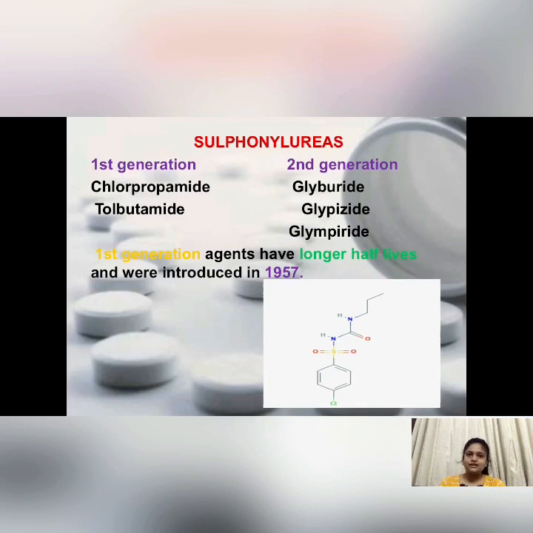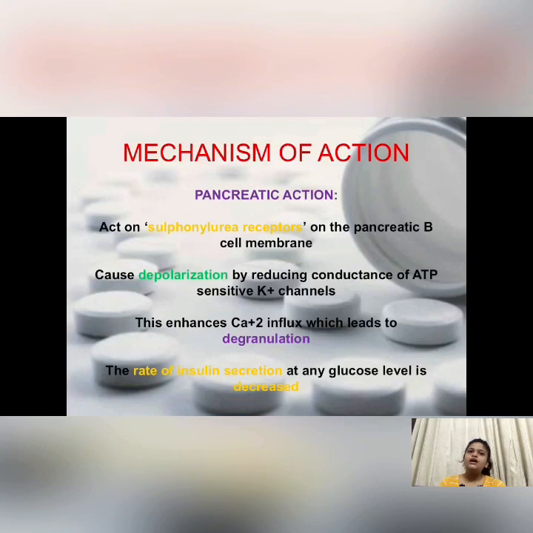Then this is the mechanism of action of the drug. First, we will see the pancreatic action, that is the action of chlorpropamide on the pancreas. As you can see, it acts on sulfonylurea receptors which are present on the pancreatic beta cell membrane. This will cause depolarization by reducing the conductance of ATP sensitive potassium channels. This will enhance the calcium influx, which will lead to degranulation. And this degranulation will increase the rate of insulin secretion, so the glucose level is decreased.